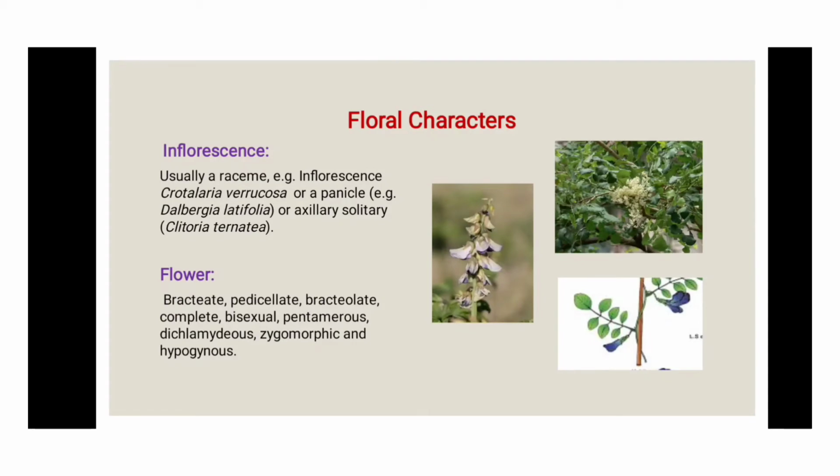Diclamydeous means the flower has both calyx and corolla in a single flower. Then zygomorphic means the flower is not bisymmetrical, meaning the petals are different in shape and size. Then hypogynous means the ovary is superior.